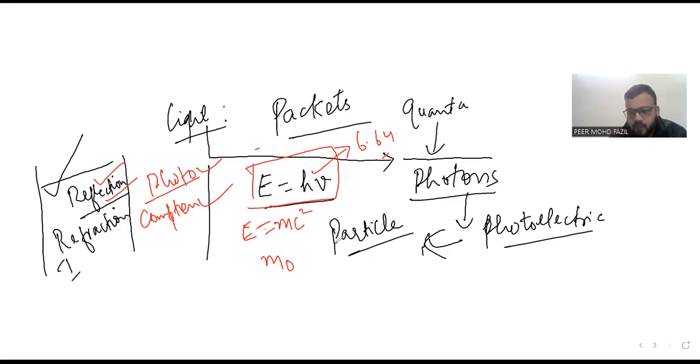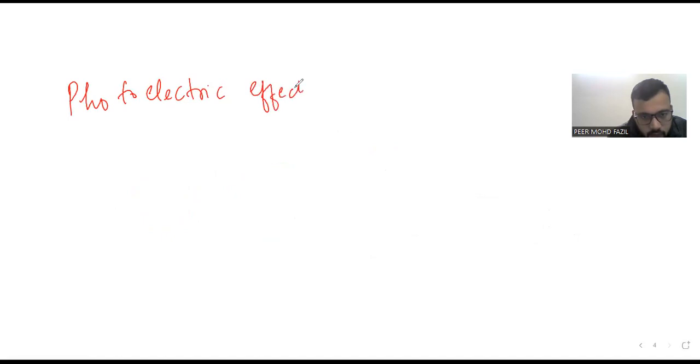So dear students, just to sum up the climax of all the things we have understood: light, wave theory, particle theory, as well as the critical dimension that sound needs material medium for its propagation, whereas light does not need. So I was just justifying that wave theory, that's electromagnetic radiation. Now, dear students, we have to understand that the topic which we are supposed to discuss today is photoelectric effect. So I can write photoelectric effect.